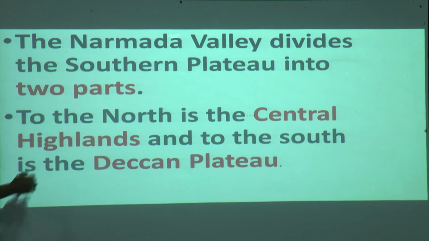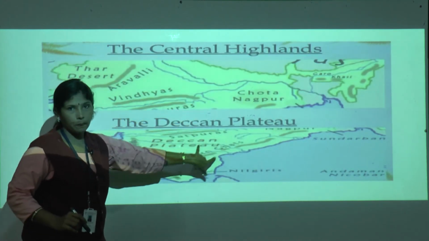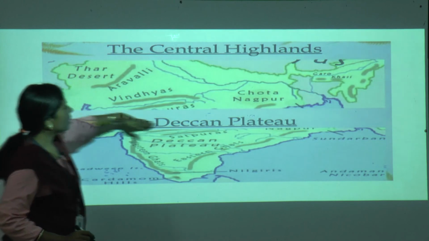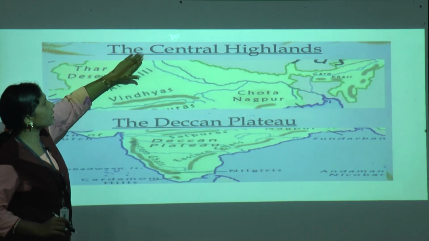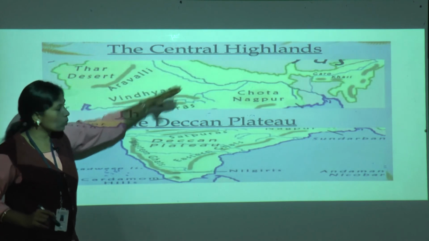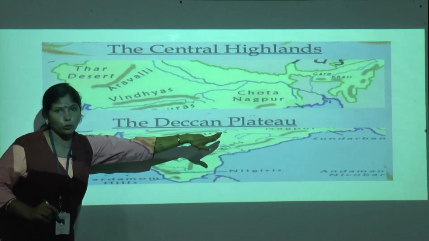Now let us see here. This whole is our southern plateau, correct? It divides. Can you see this? It is dividing. North side is the Central Highlands and the down part is the Deccan Plateau.